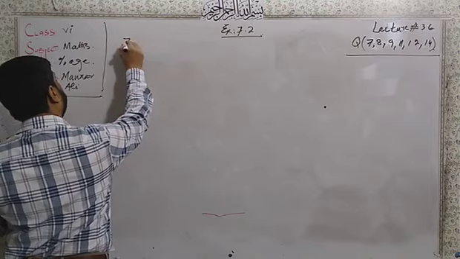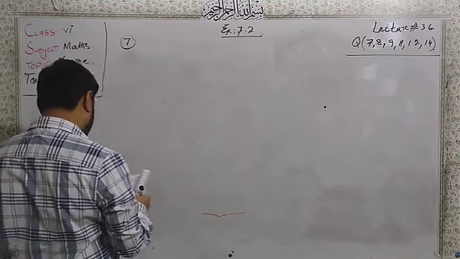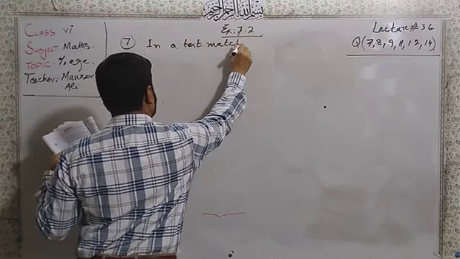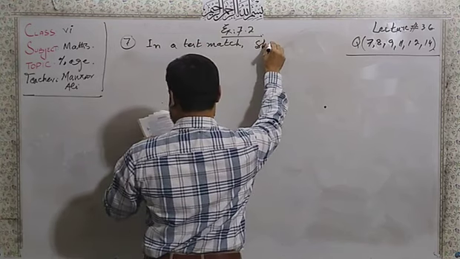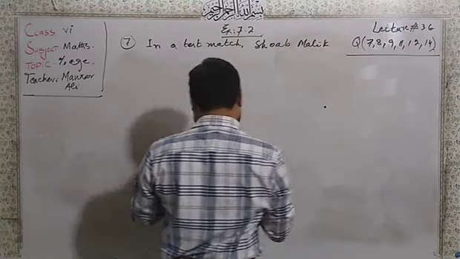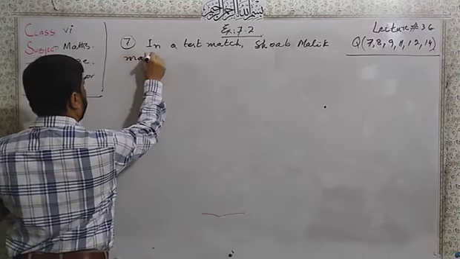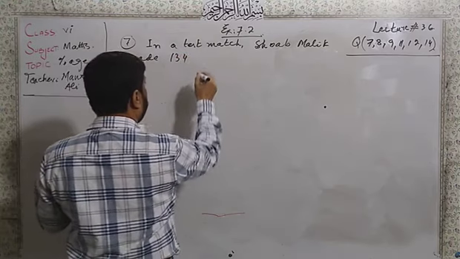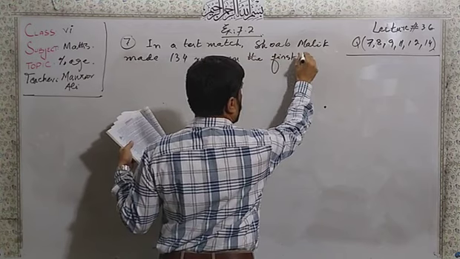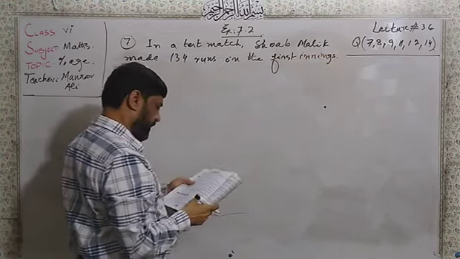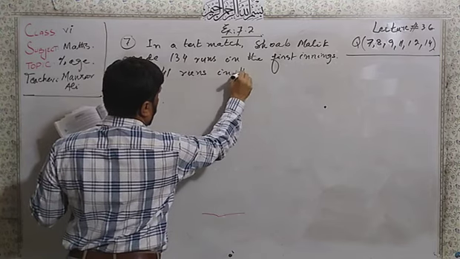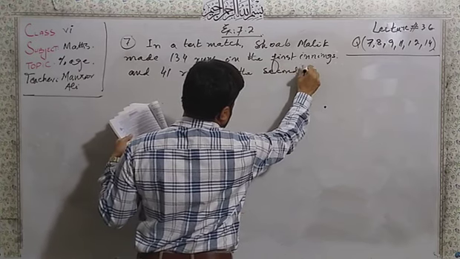In sum number 7, the statement that is given: in a test match, Shoaib Malik, the famous cricketer, made 134 runs in the first inning and 41 runs in the second inning.